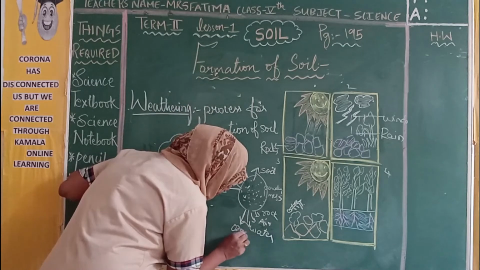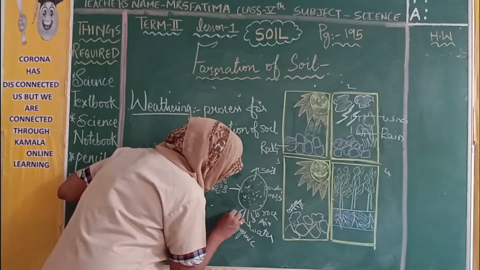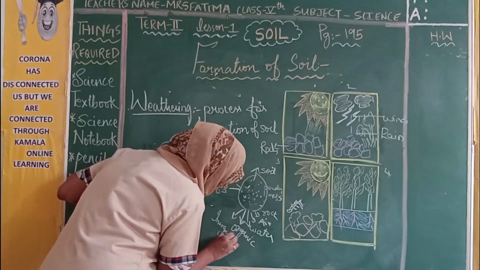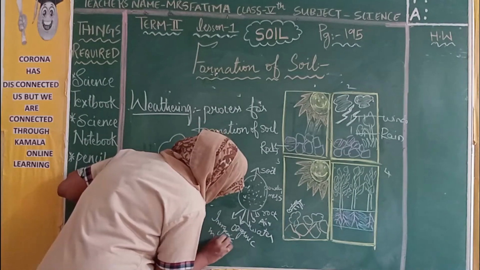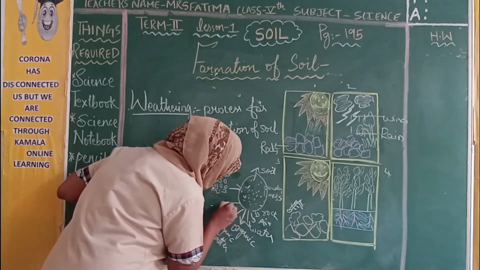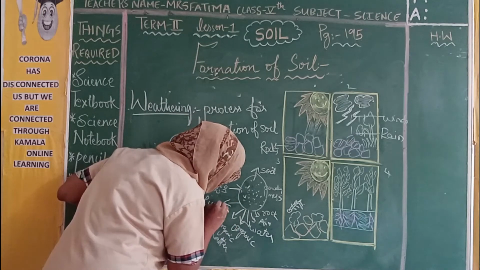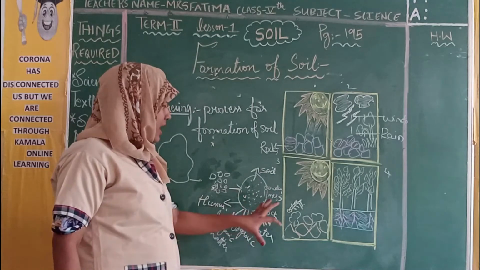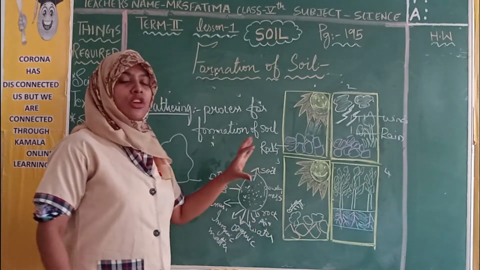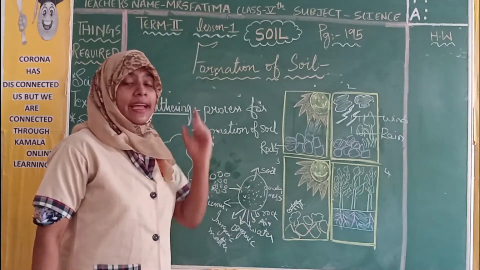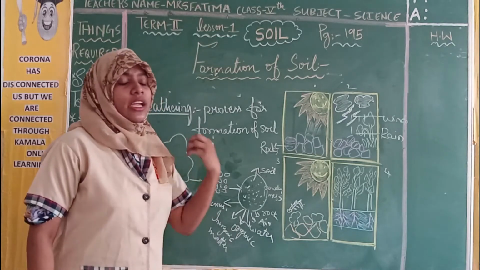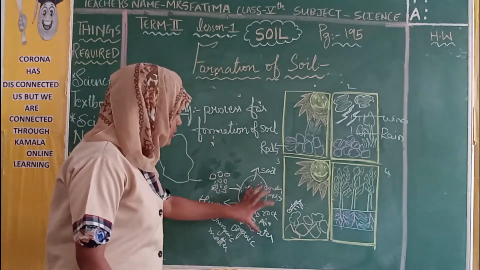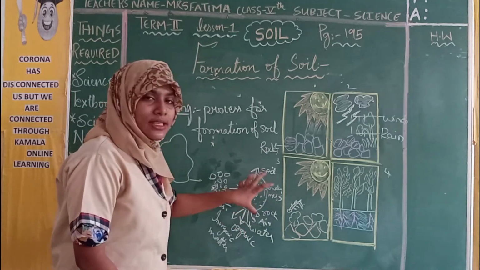This powdery mass is a mixture of small rocks, air, water, inorganic matter, organic matter and humus, and it is known as soil.